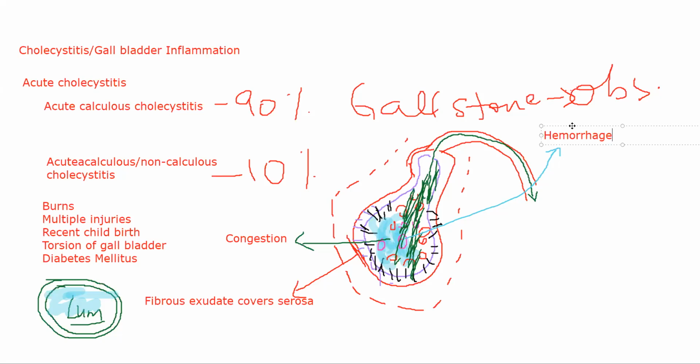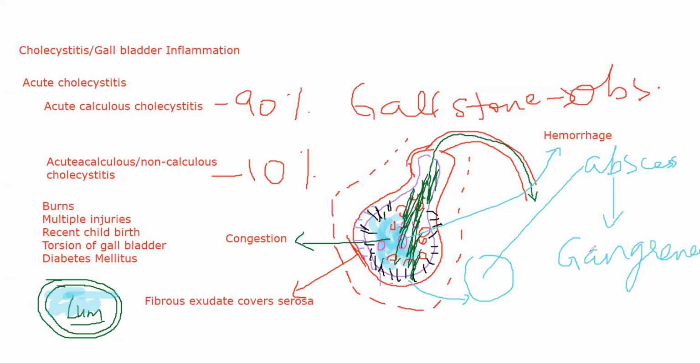Inside the wall of your gallbladder, as inflammatory damage occurs, edema will occur, congestion occurs, neutrophils start invading the area, and the exudate will become excessively neutrophilic. Okay, a lot of neutrophils will enter the area. Ultimately, inside this wall you will have small pouches of pus being collected. That is an abscess. So you will start seeing abscesses in the wall of your gallbladder. Eventually, as inflammatory damage keeps on accumulating, abscesses develop, and the next stage from abscess is that in this area you will be able to see gangrene.